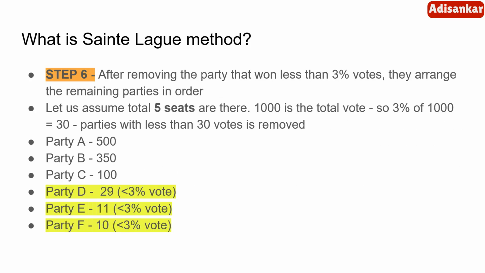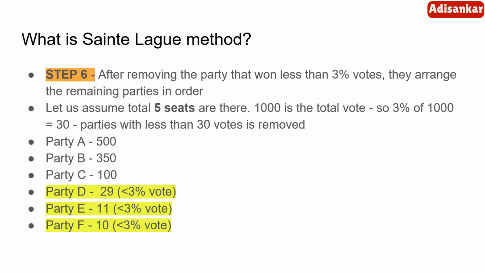Now, let us see how the actual proportionate allocation takes place. The first step is we will remove the parties who have won less than 3% of the vote. And let us assume the total number of seats allotted in the proportionate representation is 5 seats. Okay, there are 1,000 people in the country and 1,000 is the total vote. So 3% of 1,000 is 30.